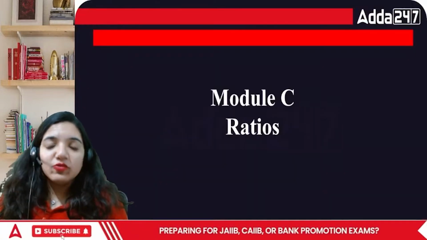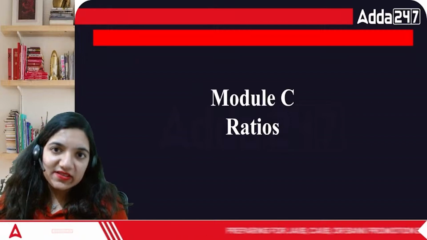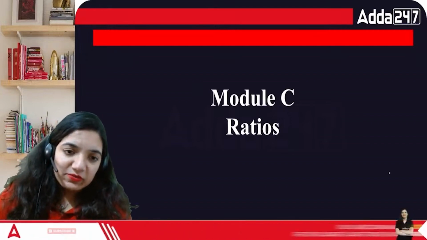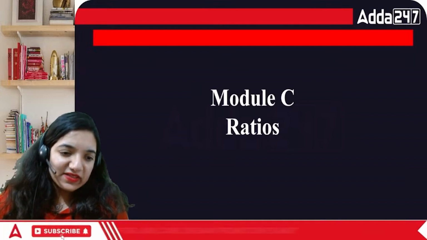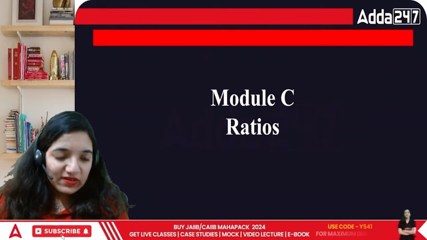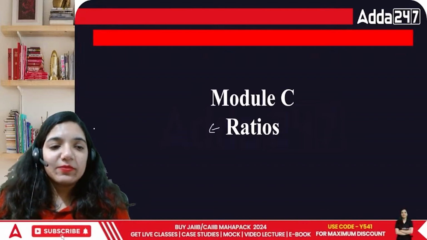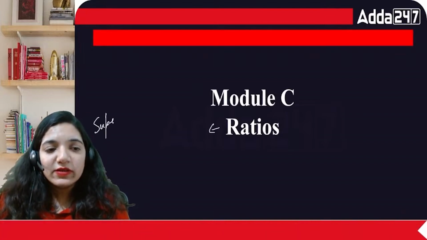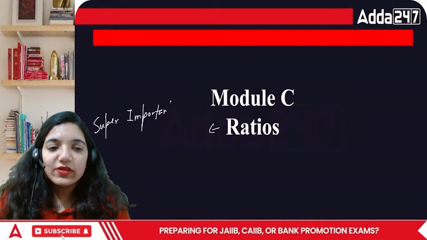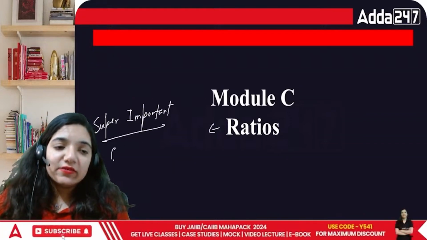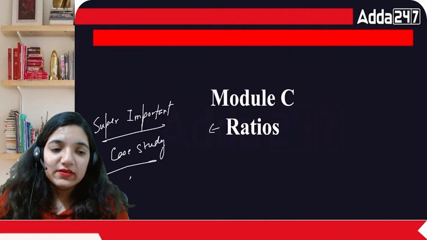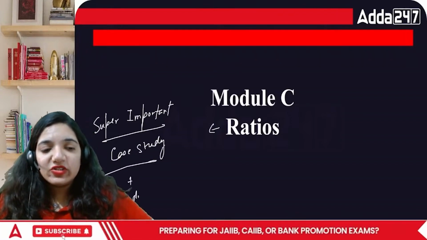A chapter which is always asked in the examination, and not for a small number of marks that you can miss out. No, you just can't. This particular chapter is super important due to its weightage in terms of case studies as well as individual MCQs.